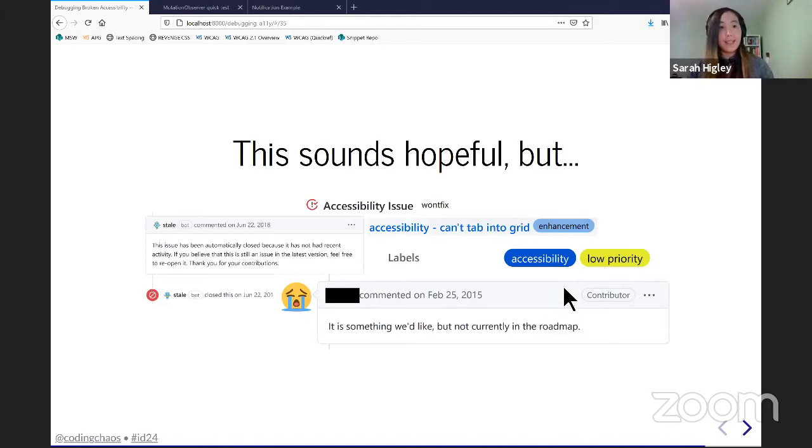They treat it as an enhancement. They say that it's not something currently in the roadmap, or they just let accessibility issues hang. And this happens everywhere. There are some people who work on accessibility in their open source libraries, but as a whole, if you prioritize accessibility, your choices tend to be pretty limited.